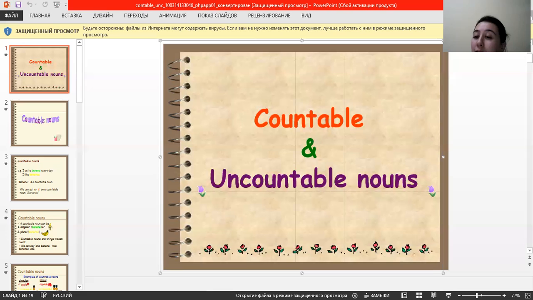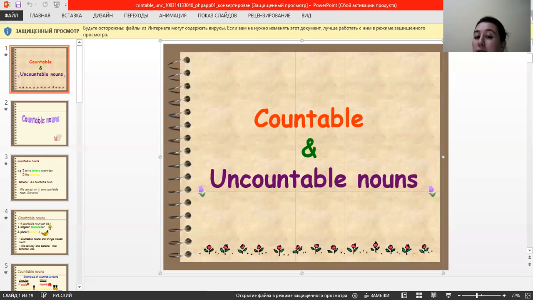So, the usage of countable and uncountable nouns with the expressions there is, there are. We can use the word some with both there is and there are. For example, there is some meat, cheese. Pay attention, if the word is uncountable, we have to use the is form of to be.